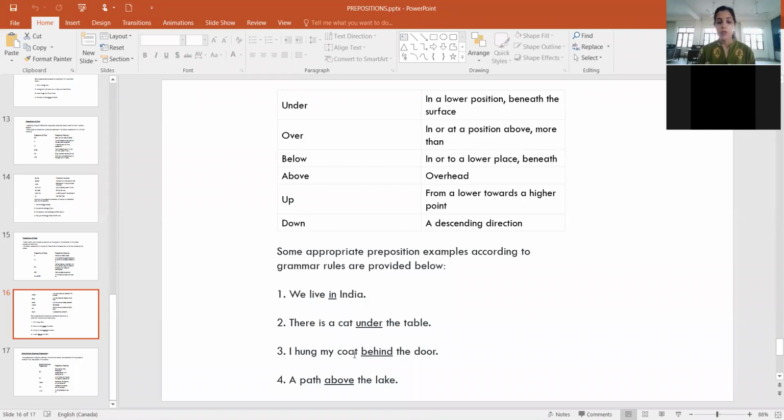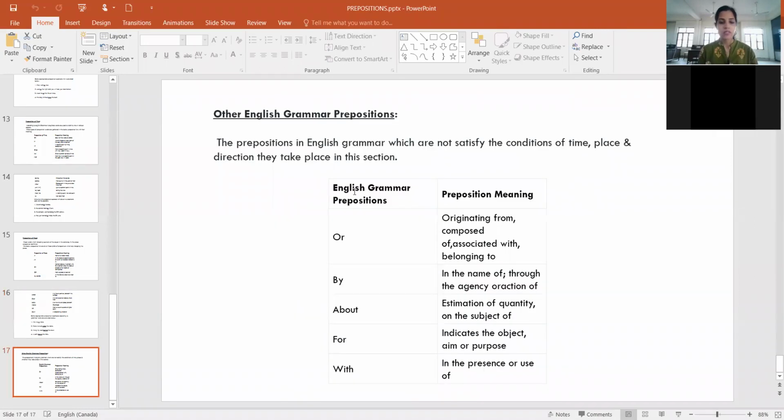I hung my coat behind the door. A path above the lake. Right? It could also be a path beside the lake. So these are a few examples. Now let's take a look at the other prepositions which do not exactly fit in any of these categories. So these are about, for, with, by, or, right?